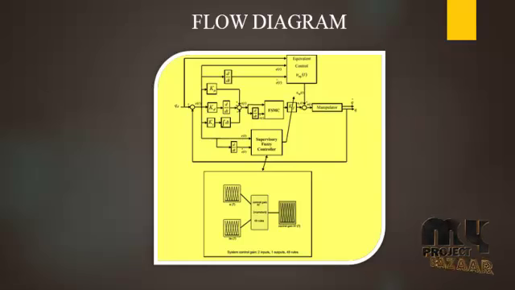The next one is the fuzzy control system. It is a control system based on fuzzy logic, a mathematical system that analyzes analog input values in terms of logic variables that take continuous values between 0 and 1, in contrast to classical or digital logic, which operates on discrete values of either 1 or 0. Fuzzy logic is widely used in machine control. The term fuzzy refers to the fact that the logic involved can deal with concepts that cannot be expressed as true or false, but rather as partially true.